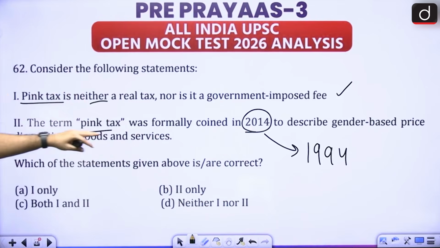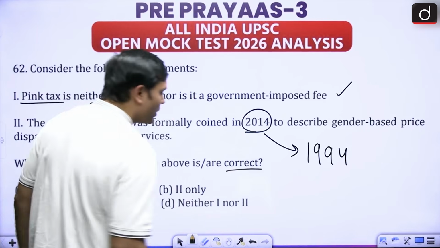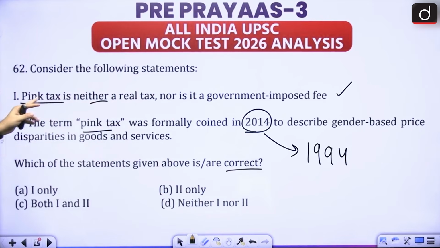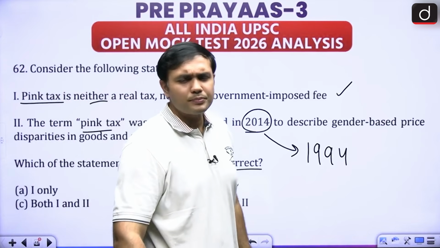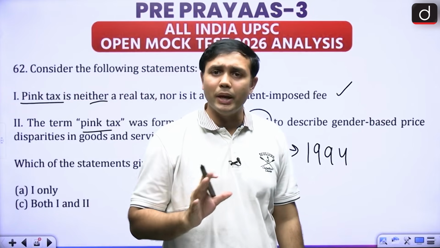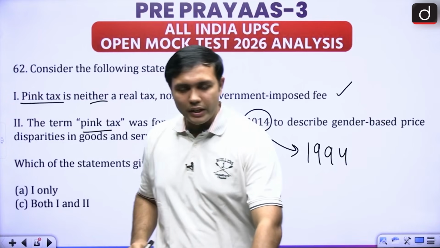Now, what is happening is, so it is describing gender-based price disparities in goods and services. That part is correct, but it is asking for the completely correct statement. So it can only be one, right? So only this particular portion is correct. This is pink tax. This is happening in many sectors, right? FMCG as well as others. So it is very, very important.